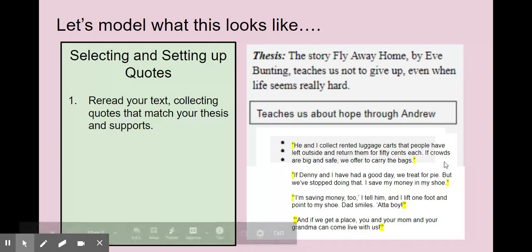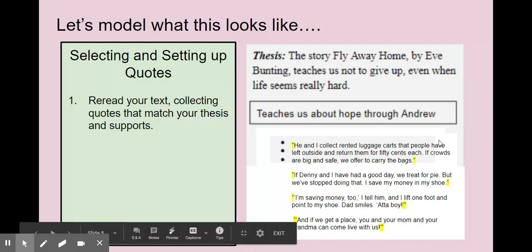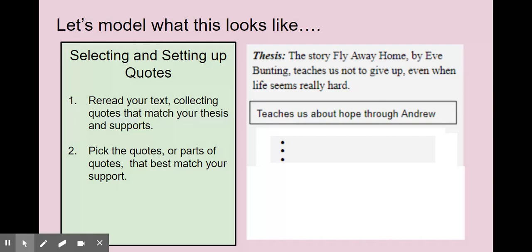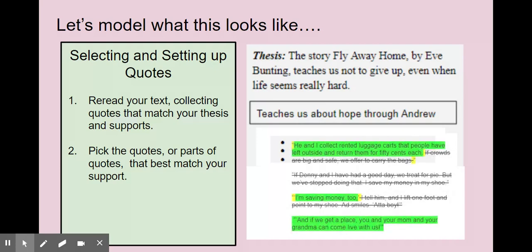So like I said, I reread my text closely and collected quotes, direct quotes, put in quotation marks that I think support our thesis and show how Andrew is one of the characters that teaches us this. All right, so next I need to pick the quotes or parts of quotes that best match our support. So this is what I think.